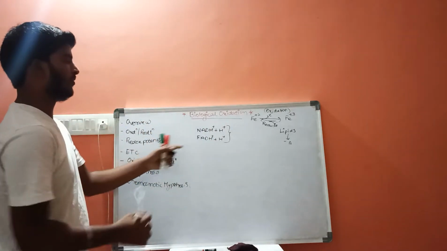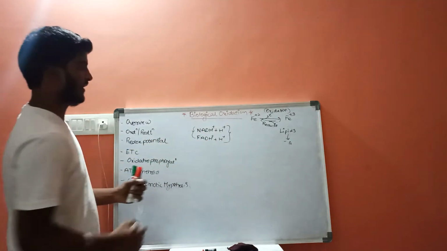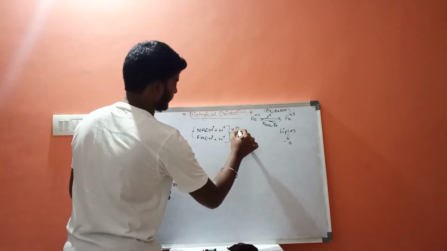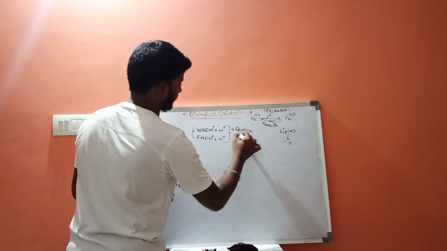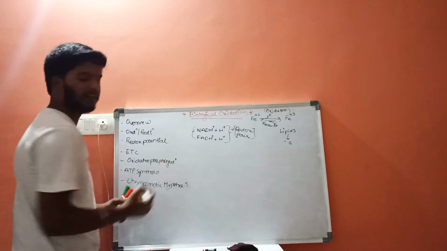These two structures are called redox pairs. These two are redox pairs.